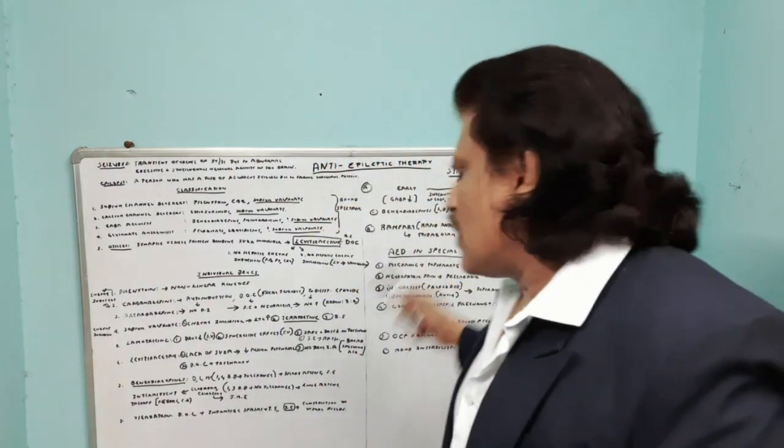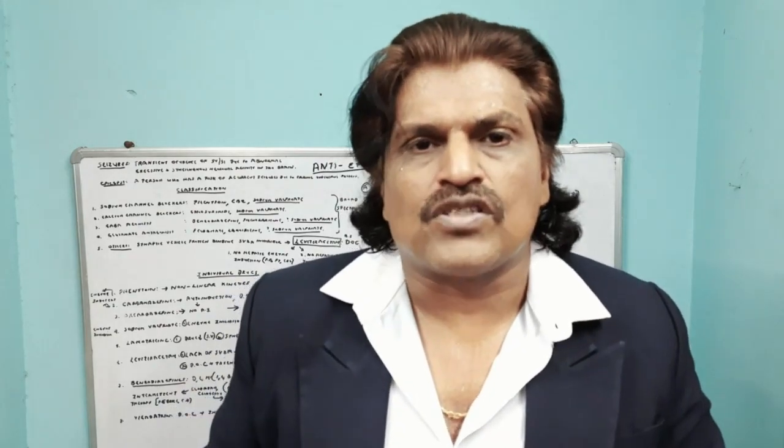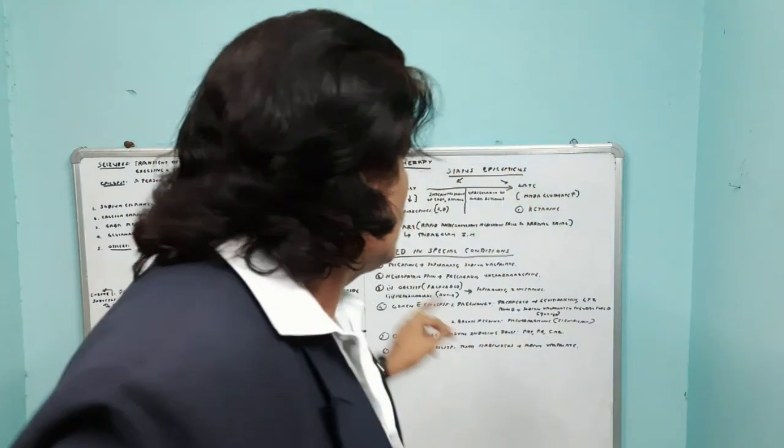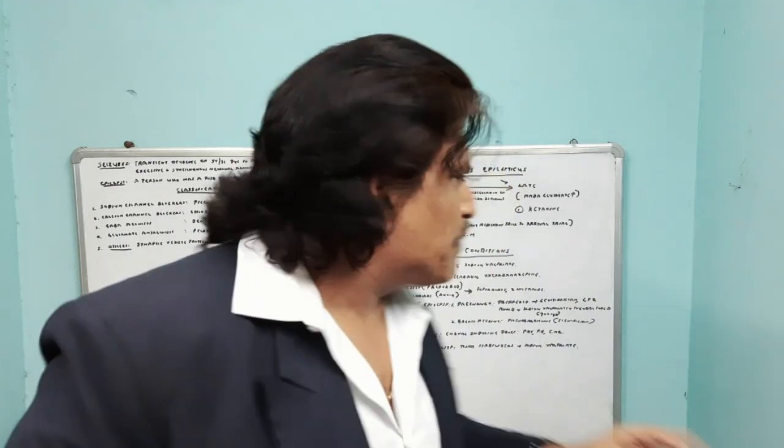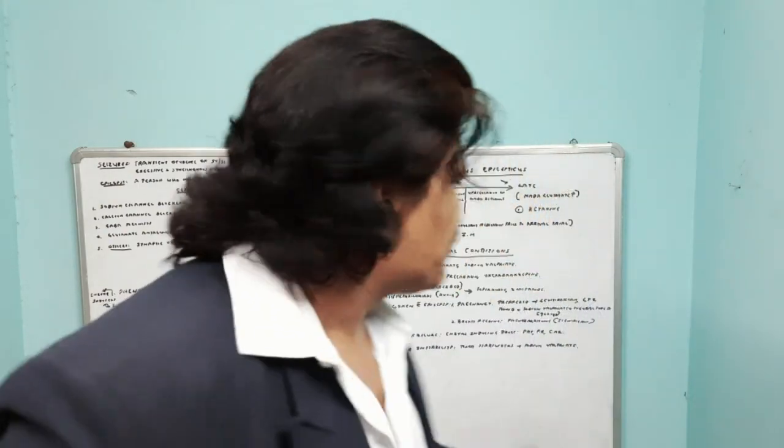Fine. Now let me talk about the anti-epileptic drugs in special conditions. Anti-epileptic drugs are not only useful in epilepsy and in conditions related to epilepsy, they can be given in other special circumstances also. So what are the special circumstances where these anti-epileptic drugs are used? One, migraine. In migraine or severe headache, you can give anti-epileptic drugs like sodium valproate or topiramate. So these drugs can be used in conditions other than epilepsy, like migraine, as prophylaxis.